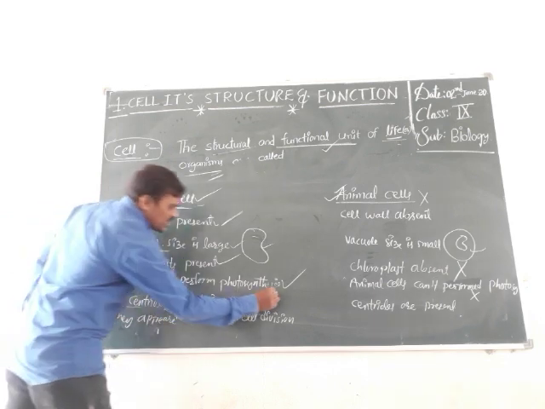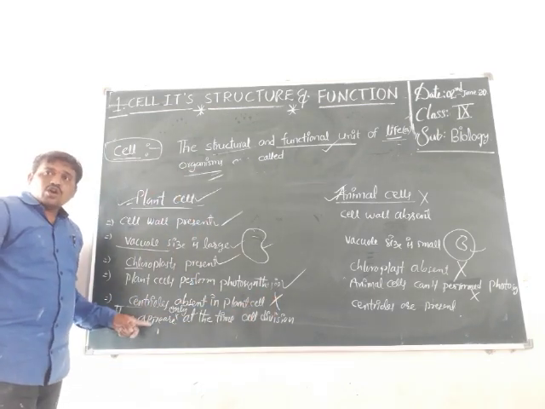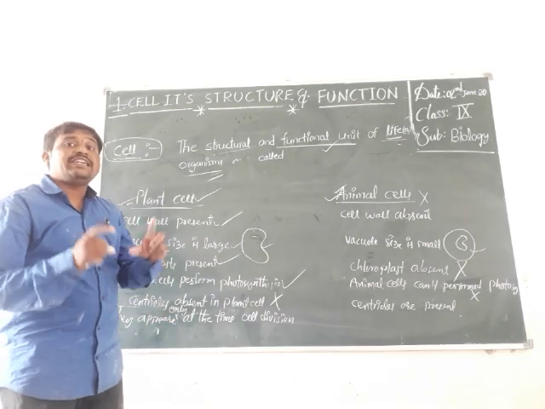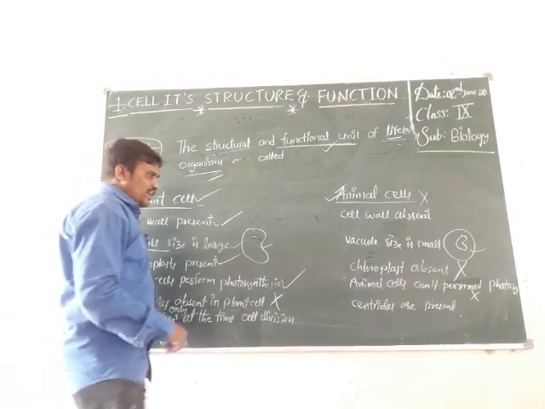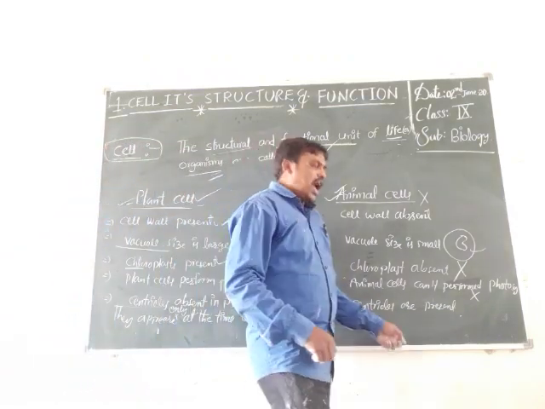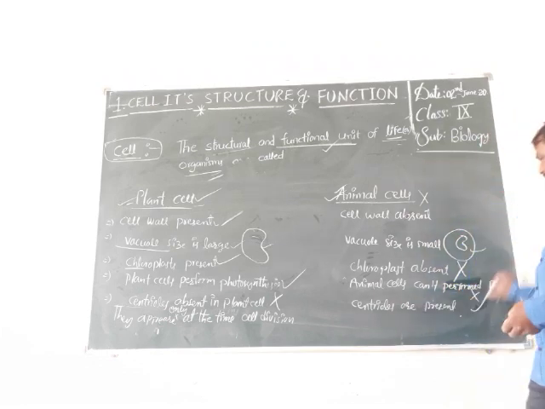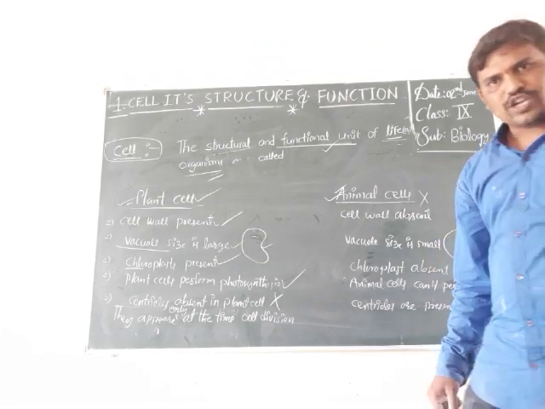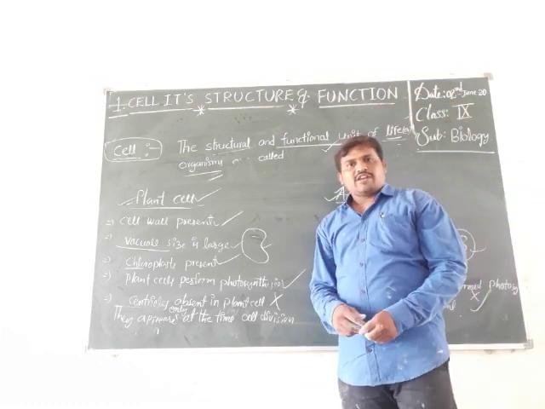Centrioles are absent in plant cells, but they appear only at the time of cell division. Animal cells have centrioles, meaning centrioles are present in animal cells. Okay, students, the topic is over.